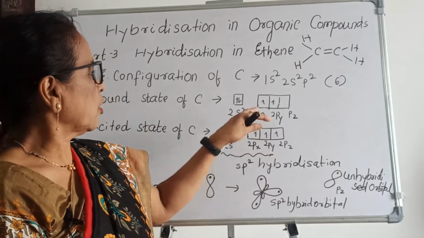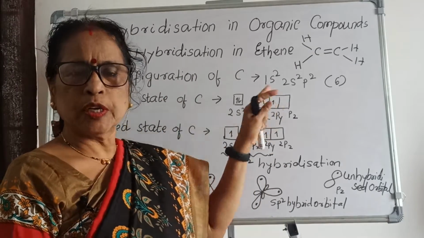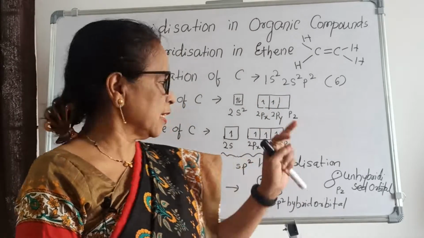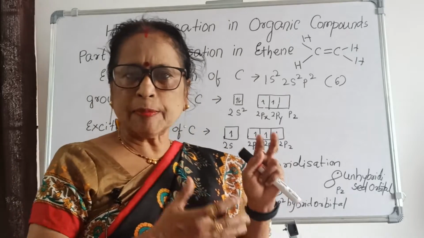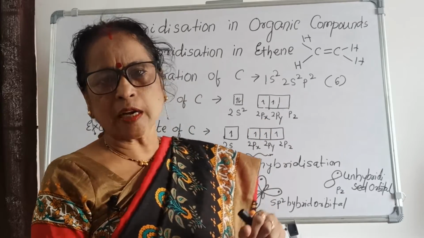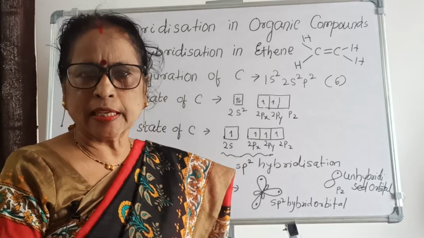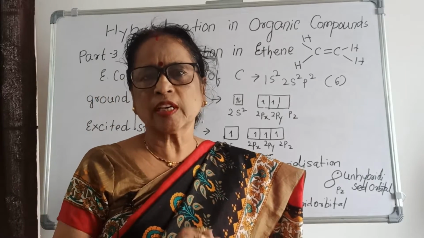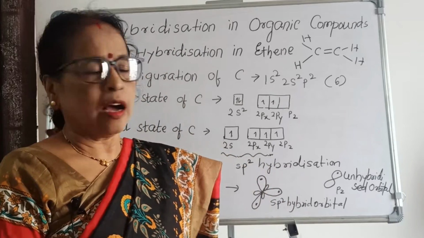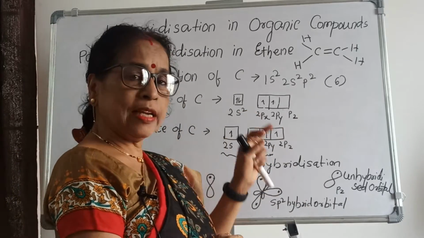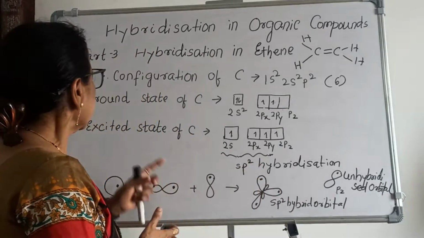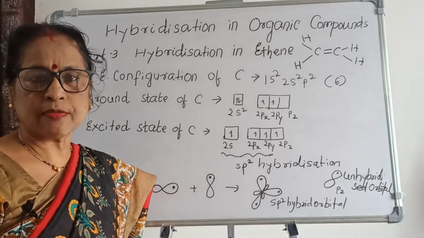But if you see the electronic configuration, here 2 electrons are unpaired. Unpaired electrons in the px and py orbitals mean they have the capacity to form bonds. That means carbon would be divalent, but till now we know carbon has tetravalency, or you can say tetravalent. So there should be an excited state of carbon.